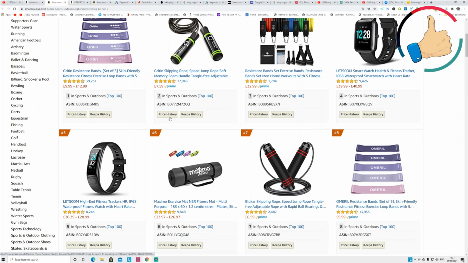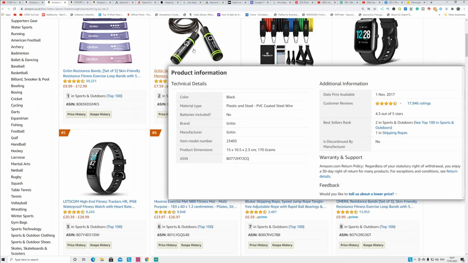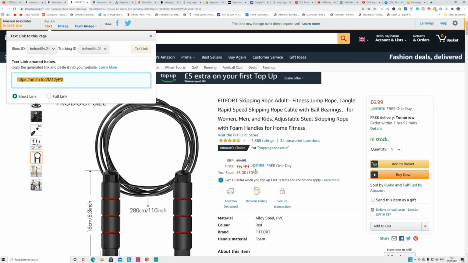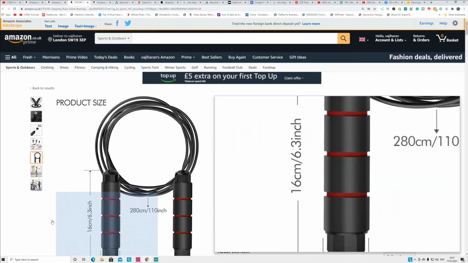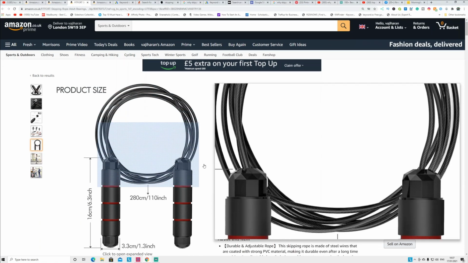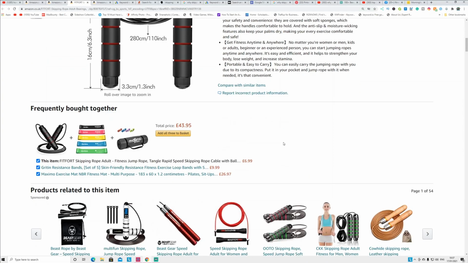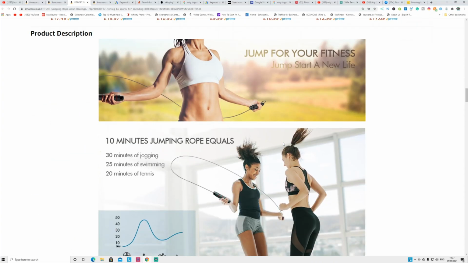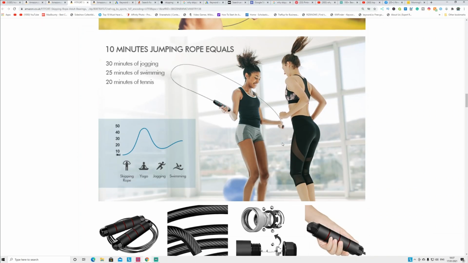Here you can see some of the products repeating again and again, so I'm going with this product, the skipping rope, that I opened here, and when I promote this product I earn commission for that. You can see it has good reviews and it's under 100, which means it's selling every single day. When you find the product, you can go through the description and understand the product, how to use it, how it's useful, and everything you need to know about that product.